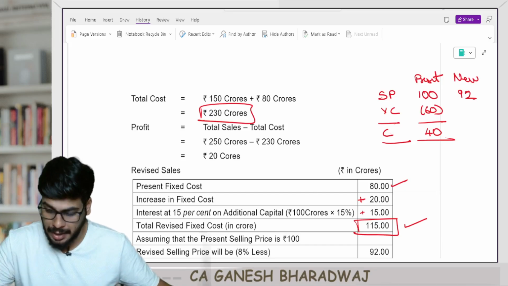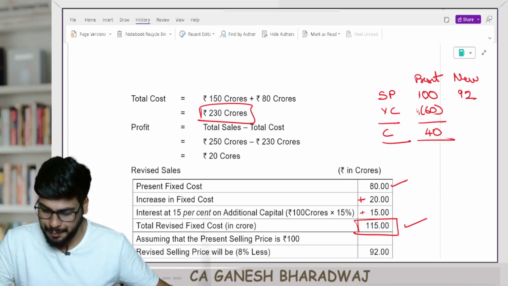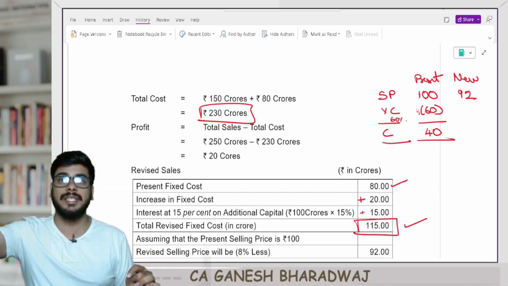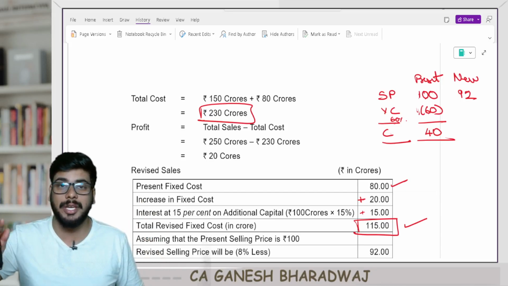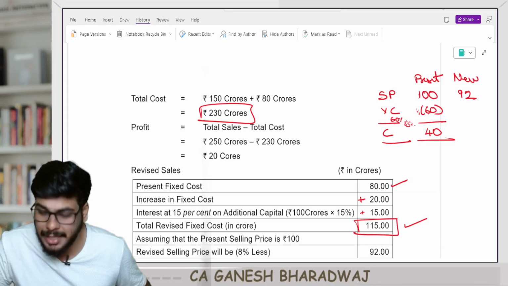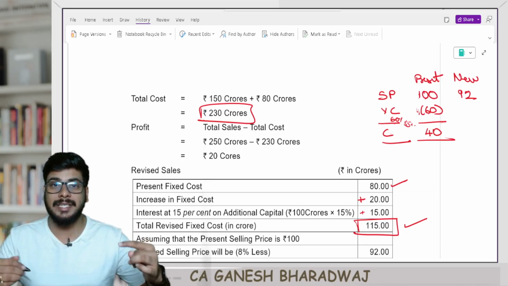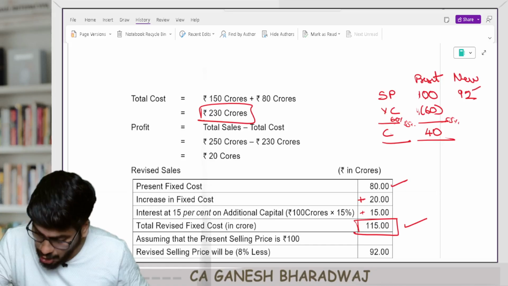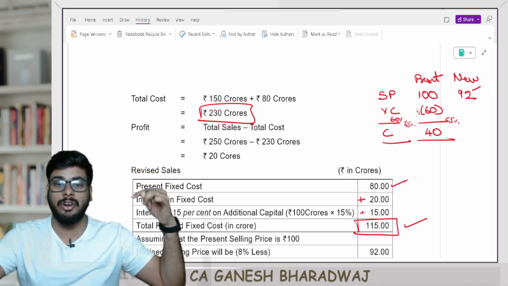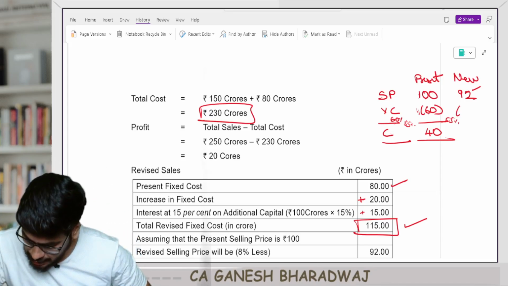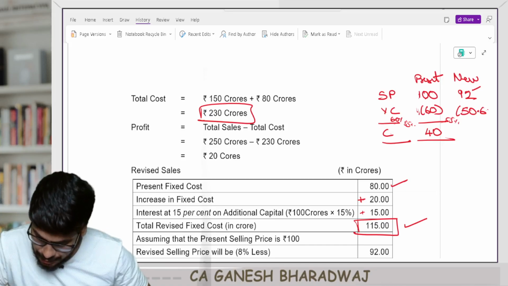Then the variable cost should be reduced by 5% of sales. What is the meaning of that? Presently, what is the VC ratio? Presently, the VC ratio is 60%. They are saying the revised VC ratio is going to become 55%. It has to be 5% less. So it needs to be 55% of my sales. So now tell me, in the next year, what is going to be my variable cost per unit? If I do that, it's going to be 55% on 92. Are you clear with this? Here they are talking about change in the VC ratio, not the variable cost per unit. So it's going to be 0.55 into 92. How much is this, guys? That is going to be 50.60. Are you clear with this?